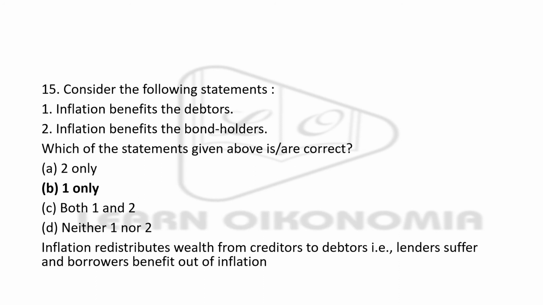Last question, just consider the following statements and see which of these is correct. The two sentences are: inflation benefits debtors. Second, inflation benefits bondholders. Actually, only one is correct: inflation would benefit debtors. Inflation redistributes wealth from creditors to debtors. So lenders would suffer, whereas borrowers would benefit whenever there is inflation.